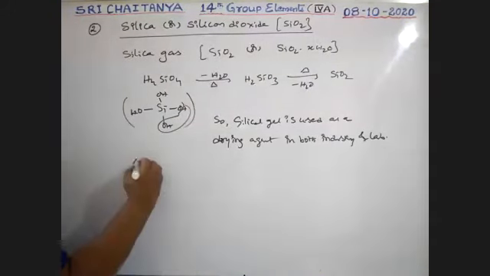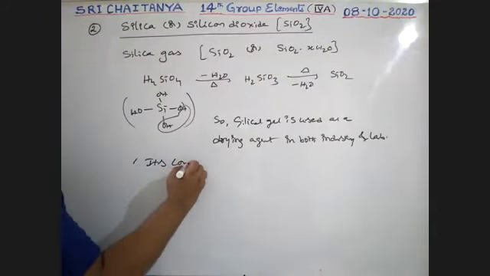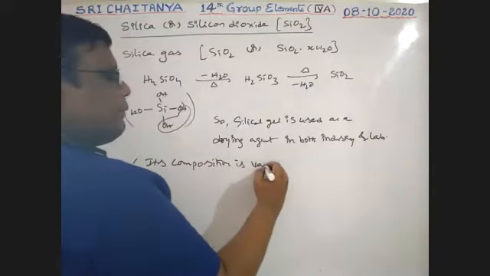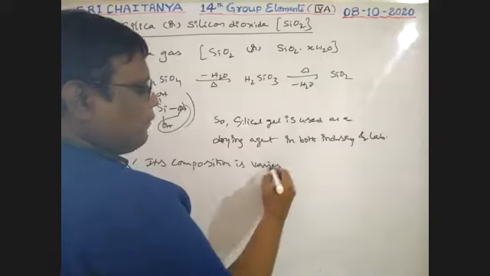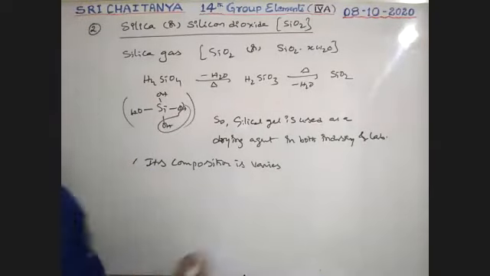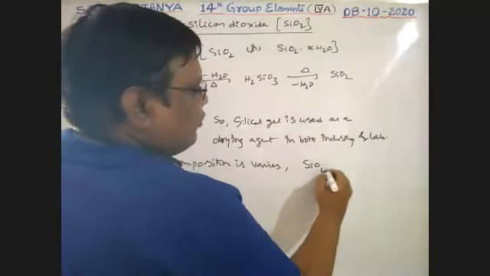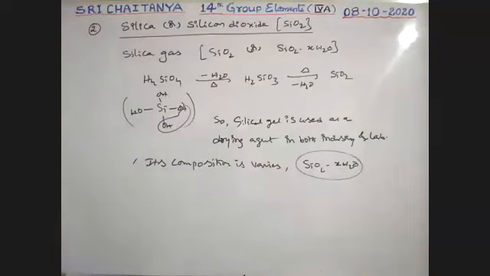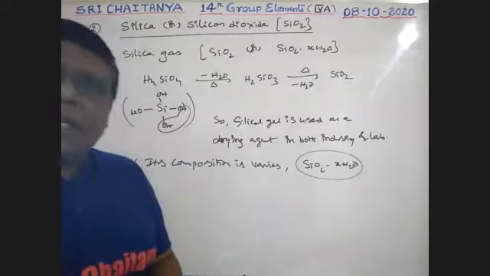Its composition is varied, that is, SiO2·xH2O is the composition. So this is about silica gel, boys.